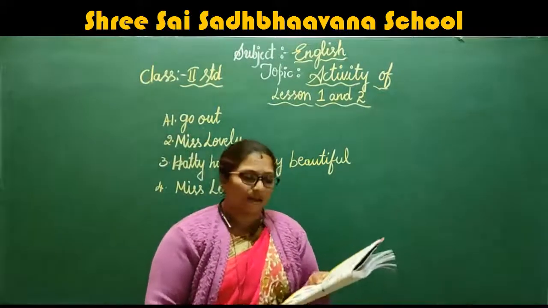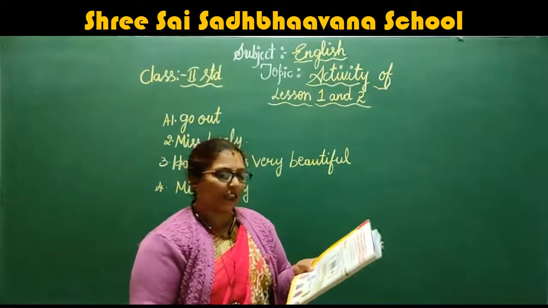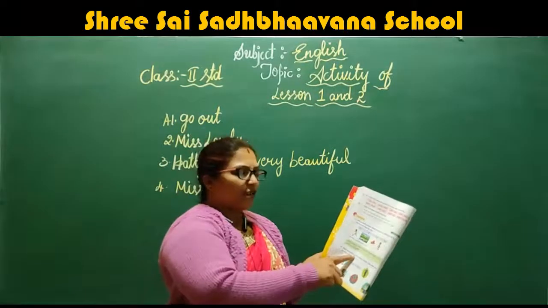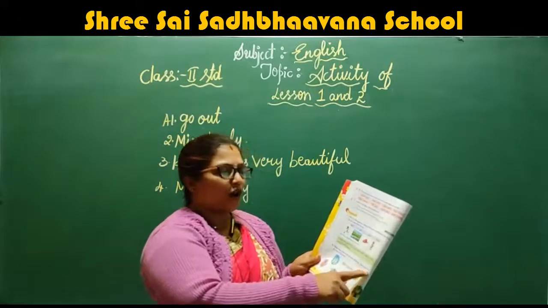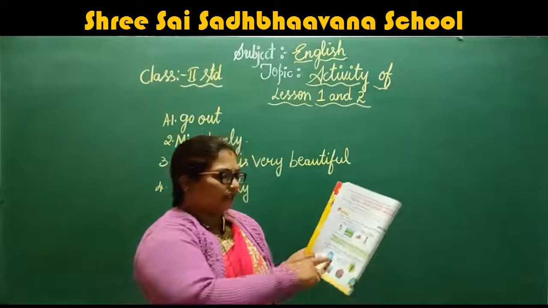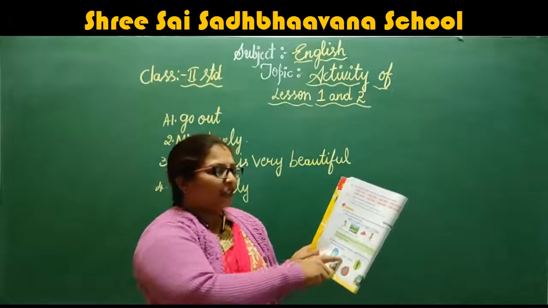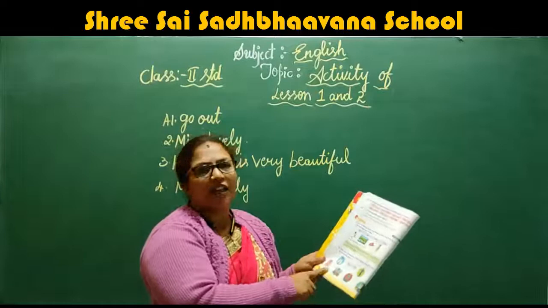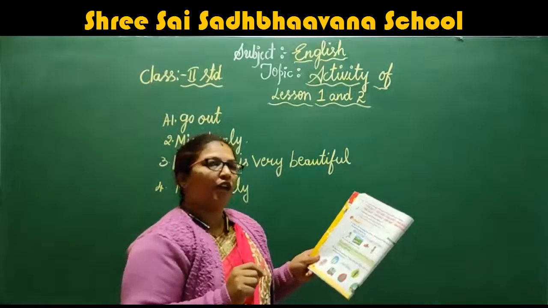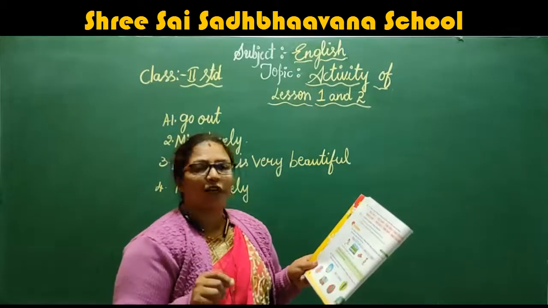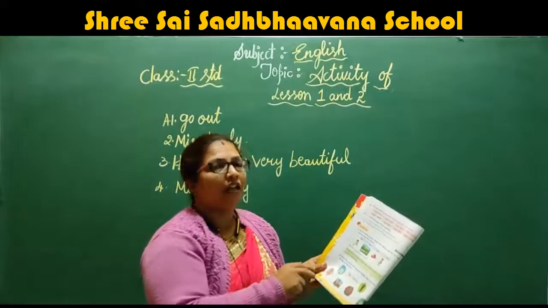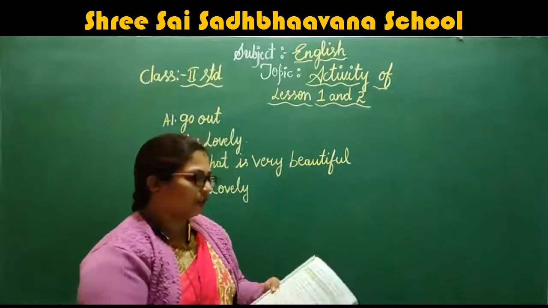Names of person, place, animal or thing are called naming words. I said already for you. So match these pictures with the words in the box. Draw a line from the word to the picture. They given some of the persons here. Which one is man in that? Which one is woman in that? You should mark it. Which is girl, which is boy, you can find out, right? Here which is man, which is woman, you mark it, children.